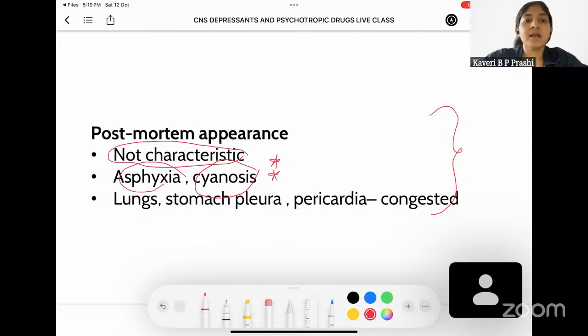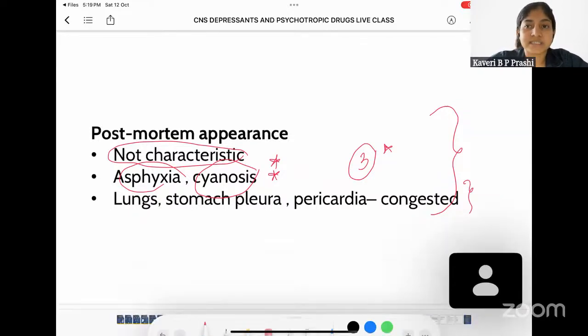Now, for example, if post-mortem appearance of a barbiturate poisoning was asked as a three marker, there wouldn't be that many points that you can actually write. So you write each organ system and write cyanosis. So in cyanosis, what else can you see? You can see subpleural effusions. You can see petechial hemorrhages. You can mention those so that those will be the extra points for your answer. Also, lung, stomach, pleura, and pericardium are also going to look congested. One and the same.